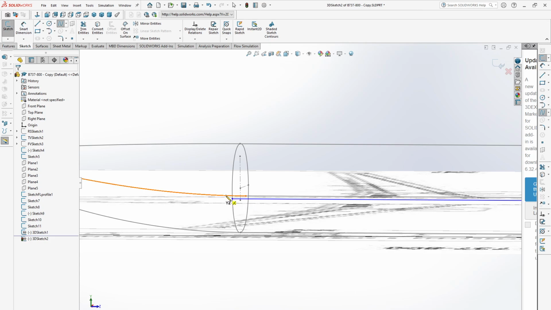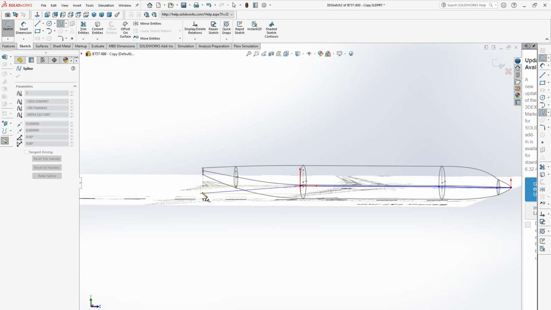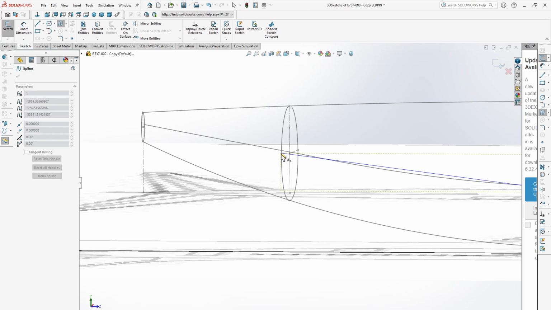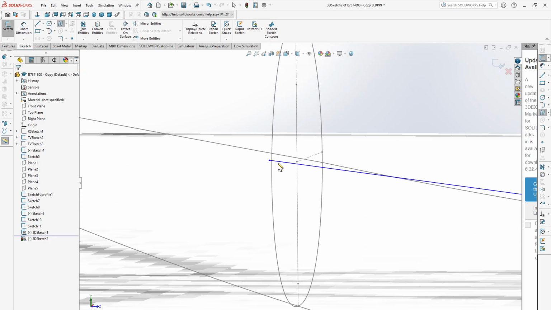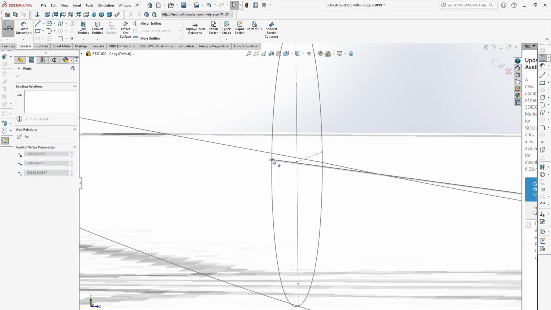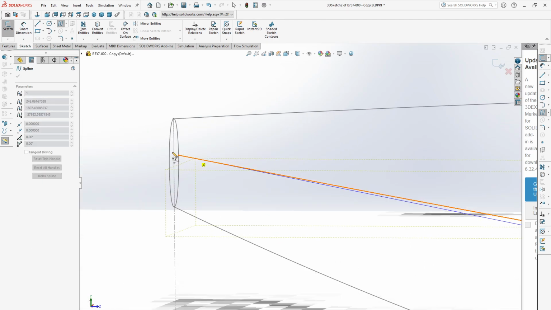again a spline here at this point, then again on this point to this.